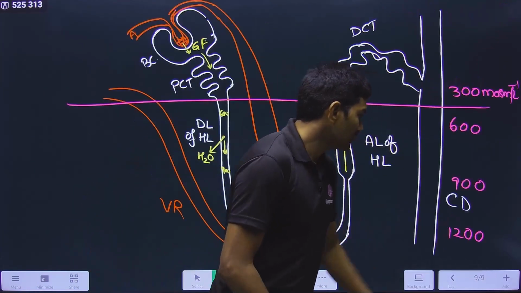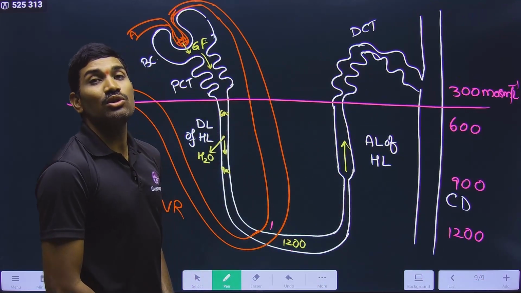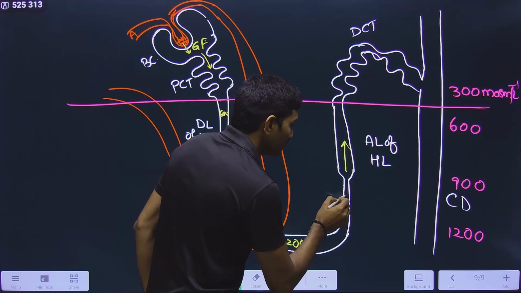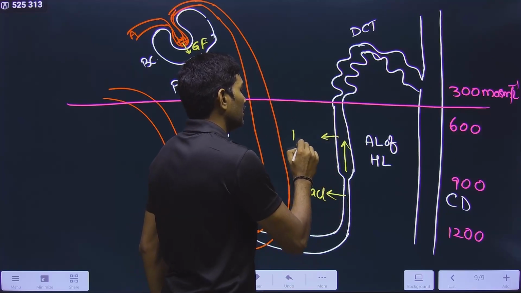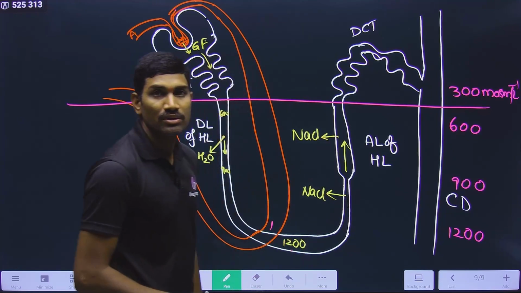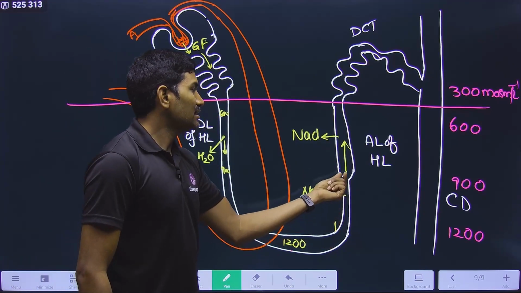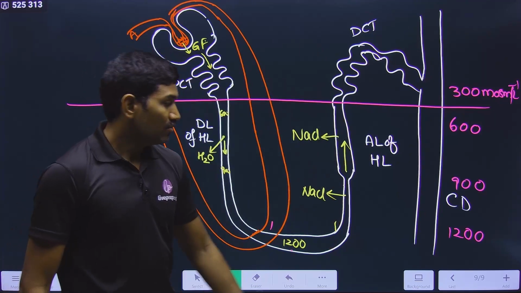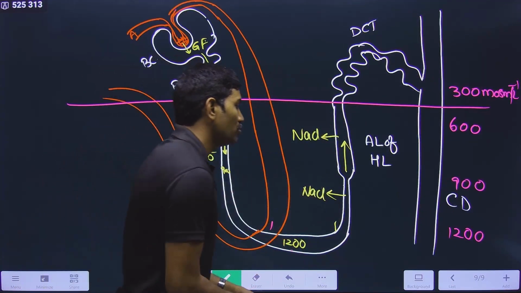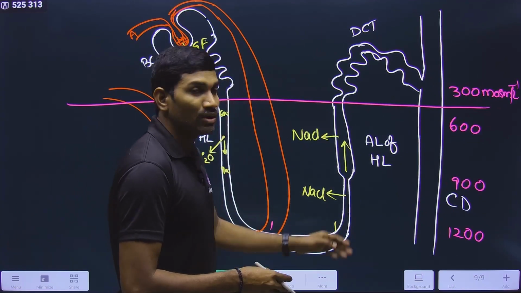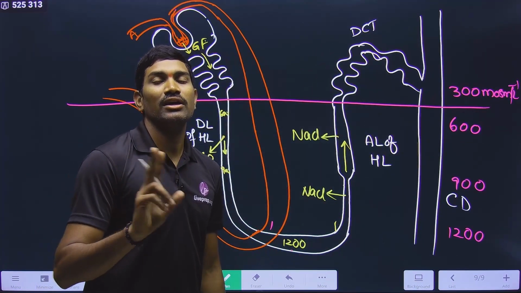Now the thing is, observe carefully. First one, remove the solute. So remove the solute means what is removed here? Na+ and Cl-, NaCl is absorbed. Once you are removing the solute, concentration will keep on decreasing. What is the second option? Add the solvent. Suppose you are adding the solvent, means water, to this. That water may be lost. So the body is not spending this.